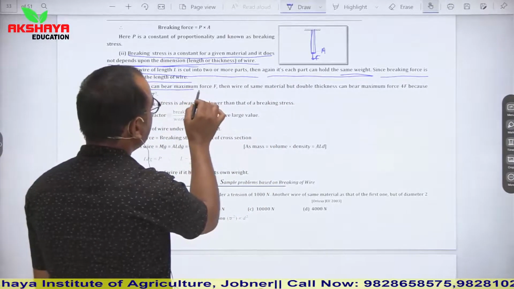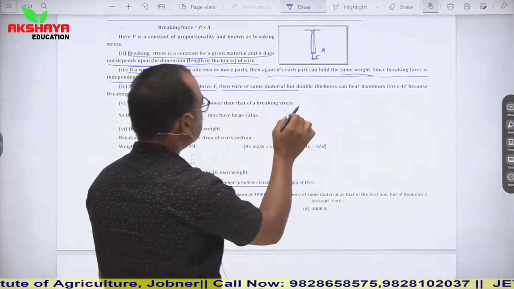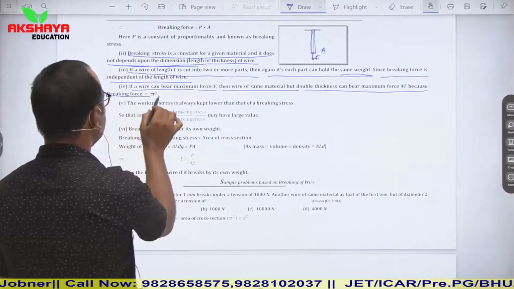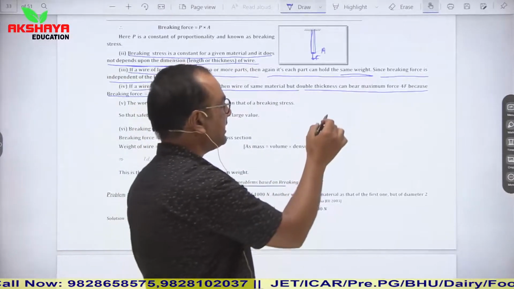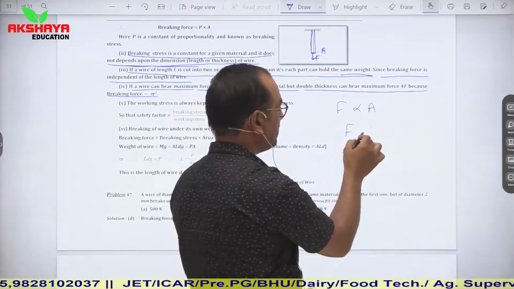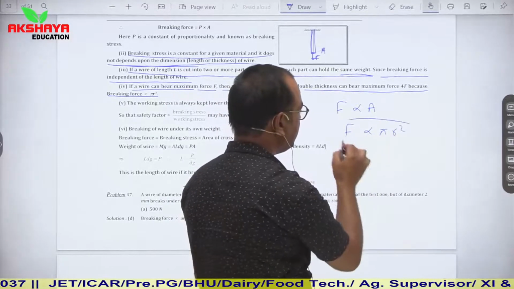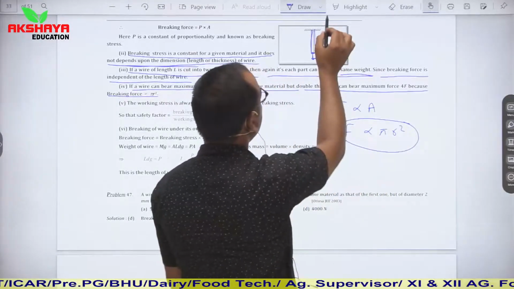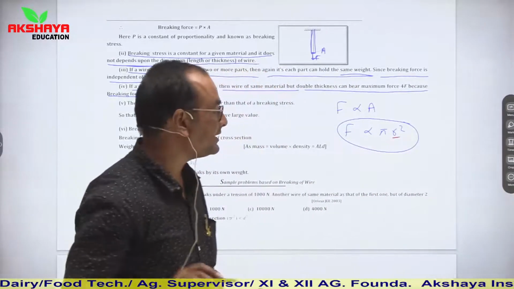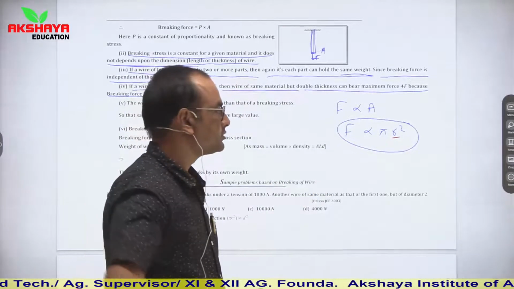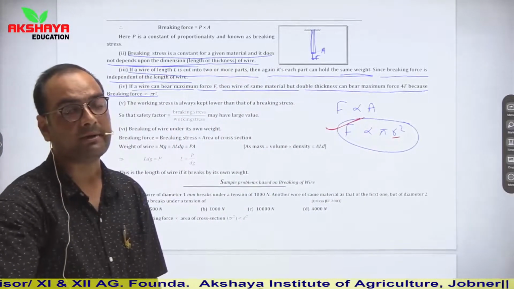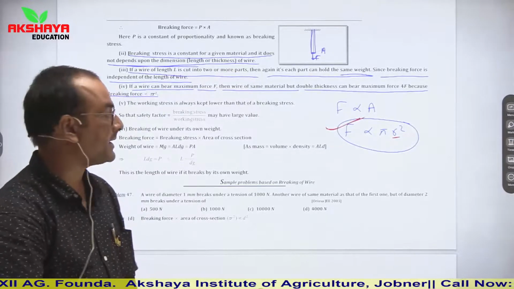Then see, if a wire can bear maximum force F, then a wire of the same material but double thickness can bear maximum 4F, because breaking force is proportional to pi r square. So we have seen that breaking force is proportional to area and area of cross section is pi r square. So if this thickness r is doubled, then this force will be 4 times. So we can conclude from here that breaking force depends on the thickness of the wire.